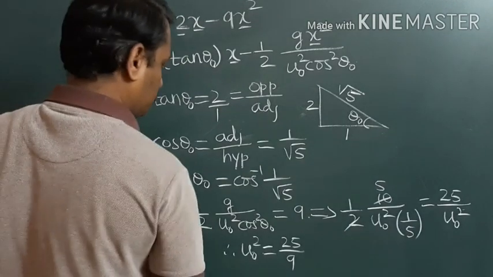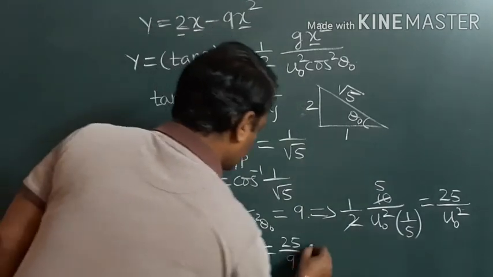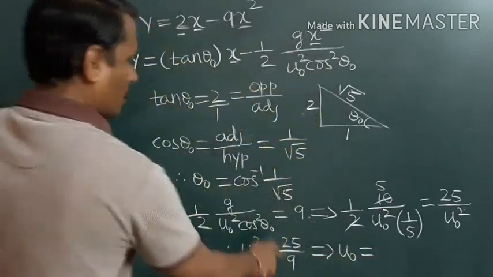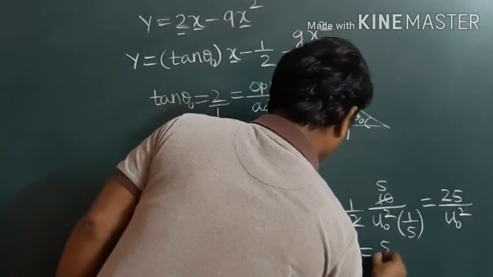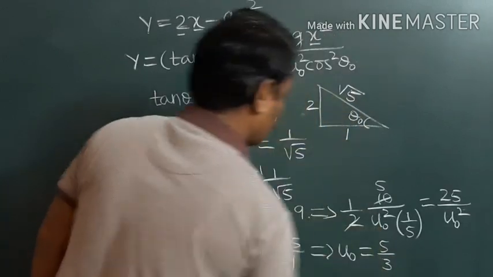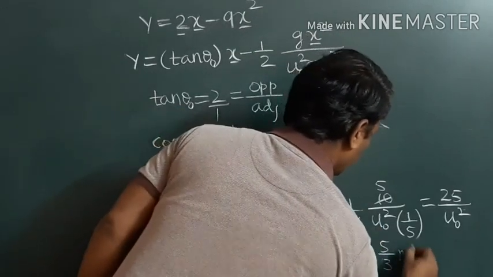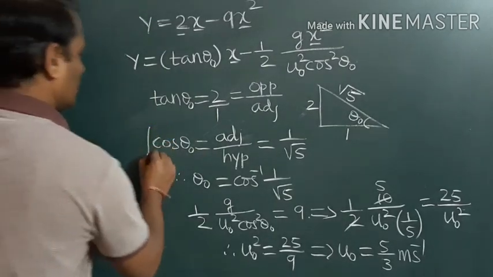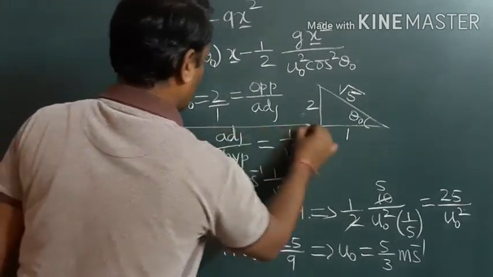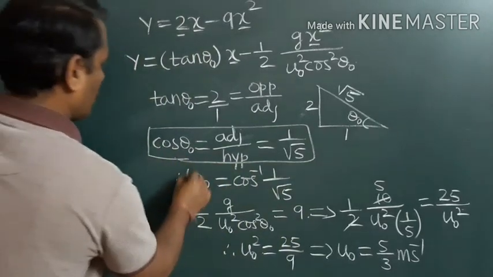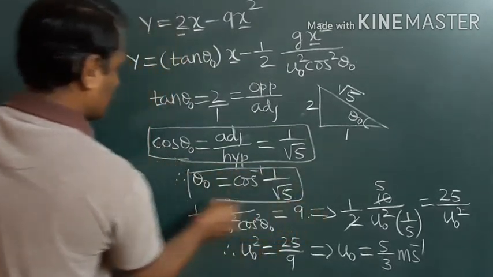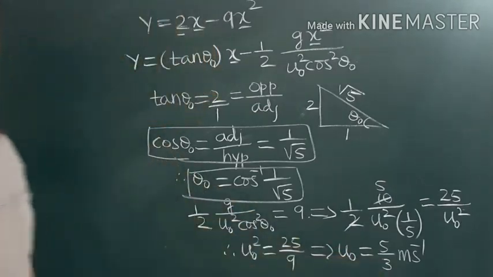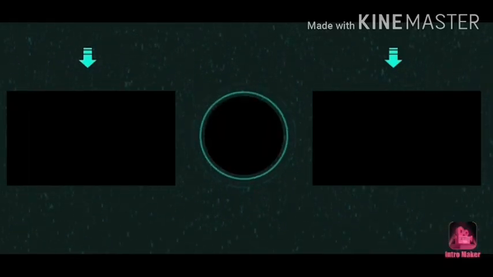Then this implies u naught is equal to square root of this, that is 5 by 3. So u naught value is 5 by 3 meter per second and cos theta naught is 1 by root 5, or theta naught is equal to cos inverse of 1 by root 5. This is our answer.